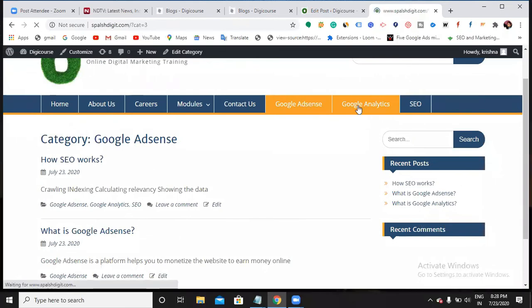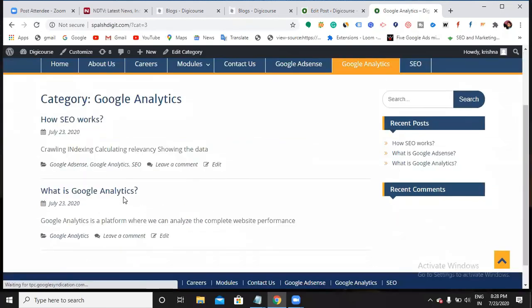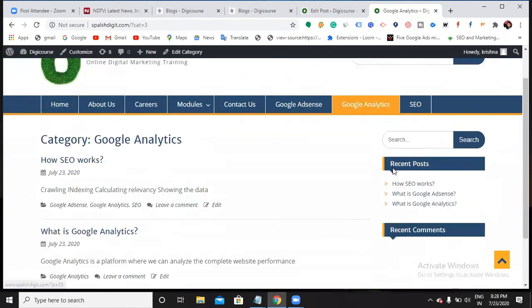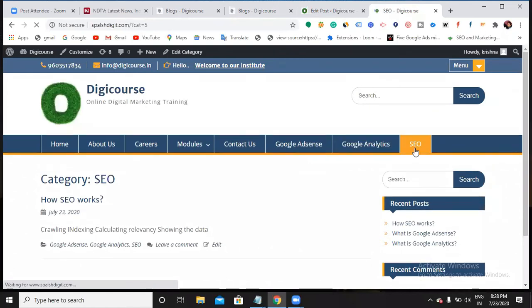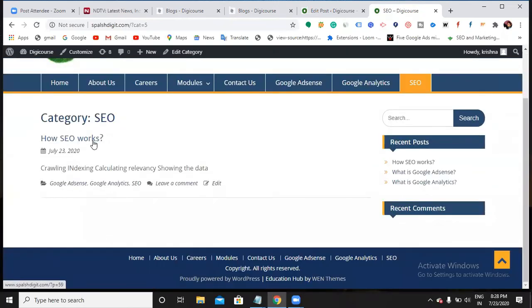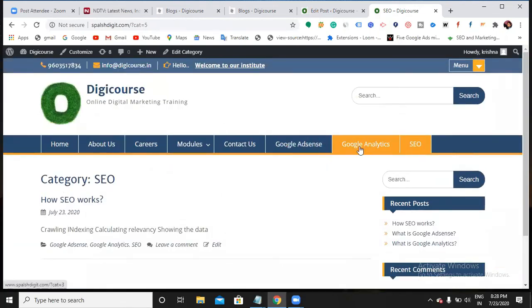So Google Analytics. One blog is Google Analytics and one more is how SEO works, right? And then when I click this, why is it showing me only 1 blog? We added only one, because we have categorized only 1 blog, right? Yes. So this is how you can categorize the blogs. If you are looking to create anything service oriented, you directly go and create a few categories so that when people visit your site, they can recognize that, acha, you have these categories.